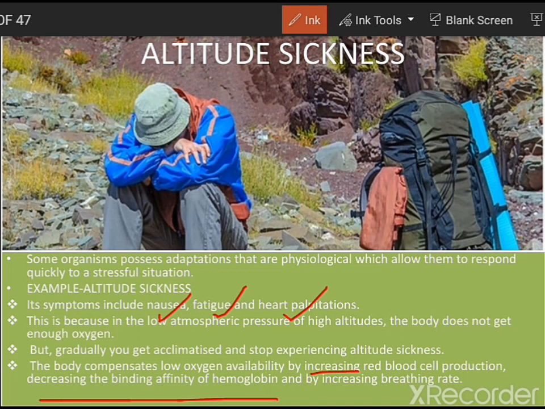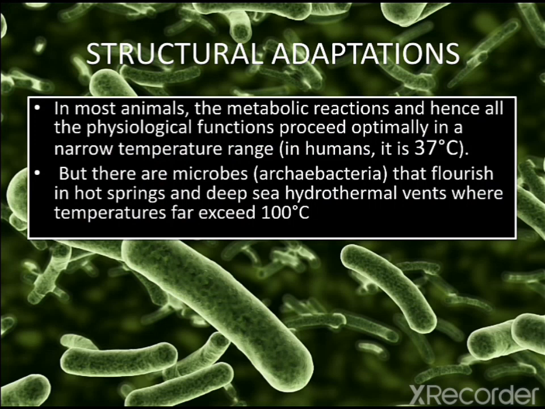But gradually, if we stay in that particular area for a longer duration, we get adapted to it eventually, and once we come back again, we will have the normal hemoglobin, not the abnormal count. Whereas if you take a tribal person who is living in the top regions, their RBC count will be greater as compared to a tribe present in the plain regions.